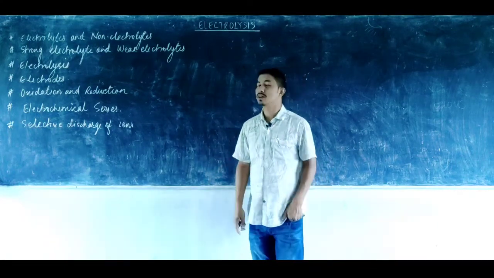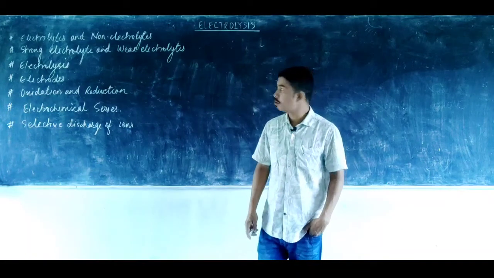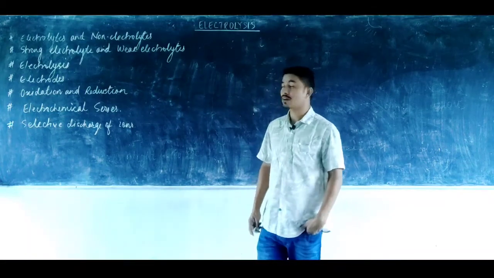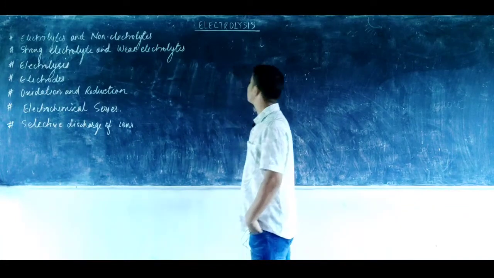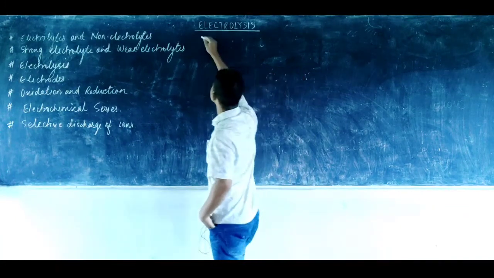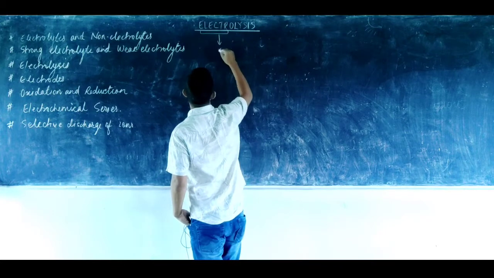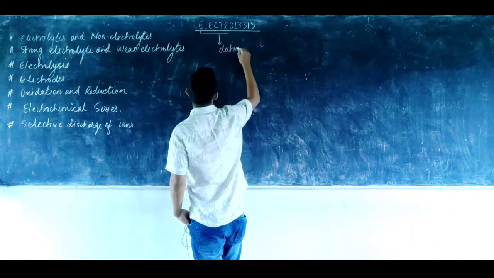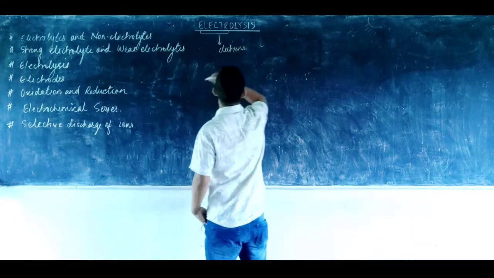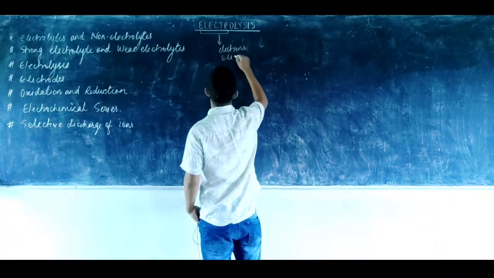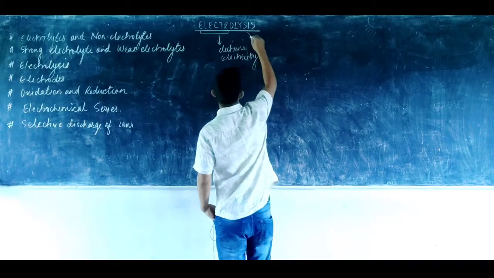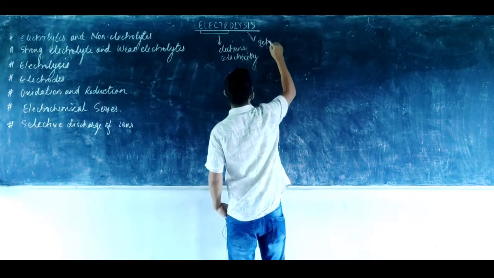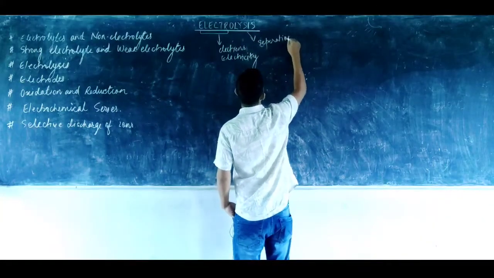Today we will be beginning a new chapter from the chemistry textbook, the chapter Electrolysis. Coming to the meaning of the word itself, "electro" comes from the word electrons, or basically we can also call it electricity, and "lysis" means separation.